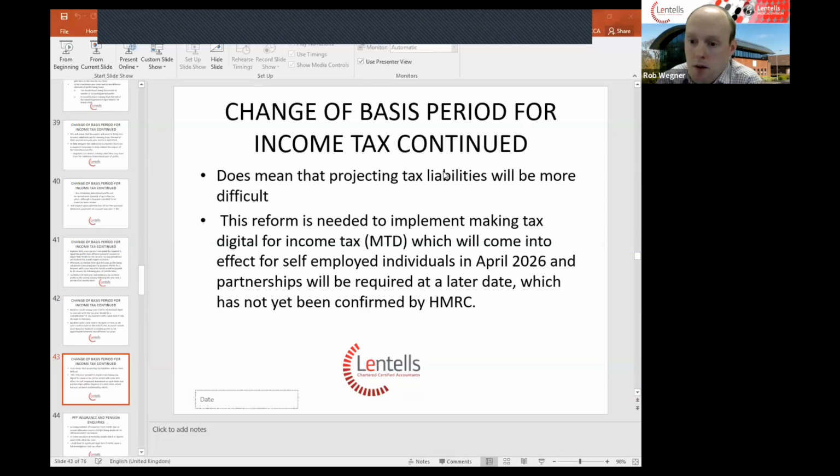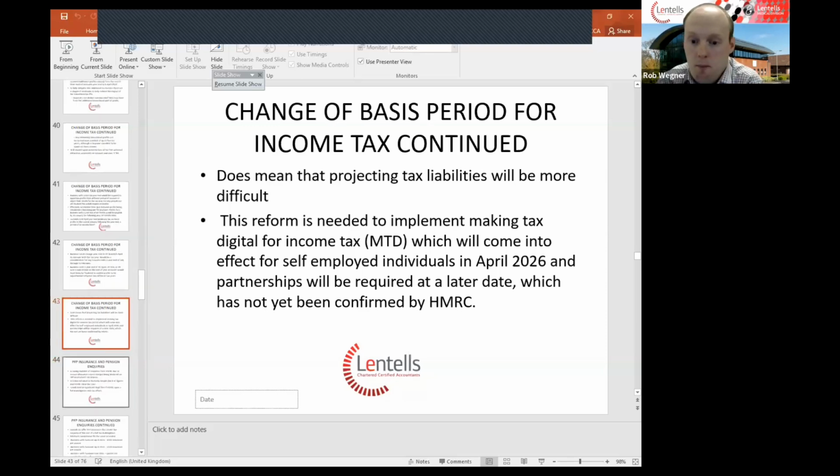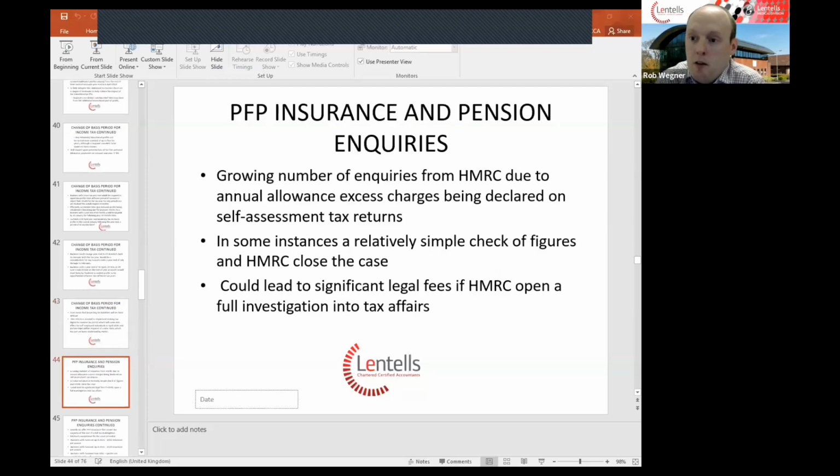So I did want to run through some additional points in regards to PFP insurance. Lentils offer an income tax investigation insurance through a third party called PFP Insurance. Due to the annual allowance charges being reported on individuals' tax returns for pension annual allowance changes and growth rules recently, we are seeing a number of additional inquiries from HMRC due to how the annual allowance charges have been reported on self-assessment tax returns.